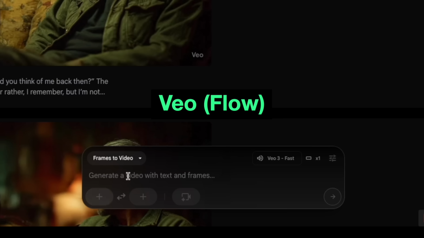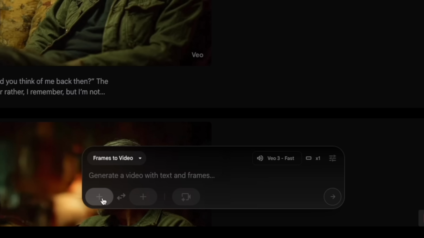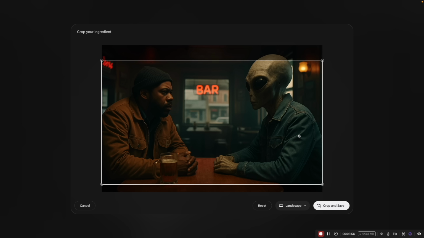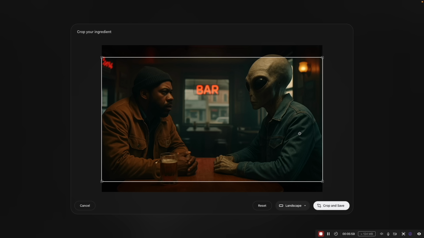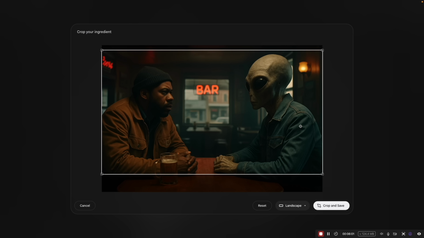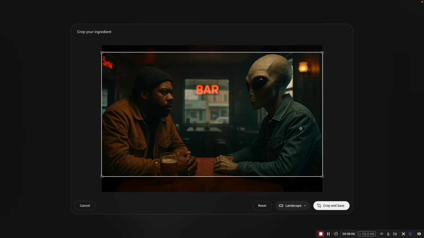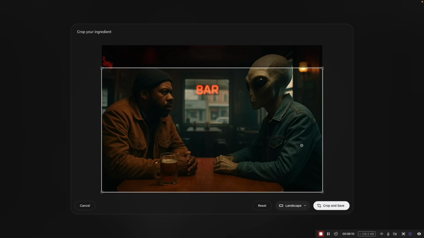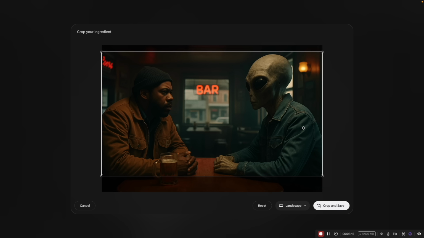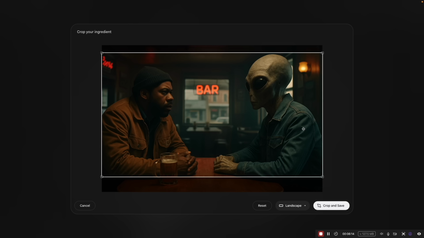Right, we'll do the same thing here. We're on frames to video, so we're going to choose a new frame here. Sora is great at moving the camera around and letting us get these shots, but it's really bad at aspect ratio. So it's not 16:9. So we have to choose, do we want to show more of the beer and less of his head, or more of his head? I kind of want to just get in there. I don't really care about the beer as much. It'd be nice to show the whole alien head there. All right, so then we'll click crop and save.